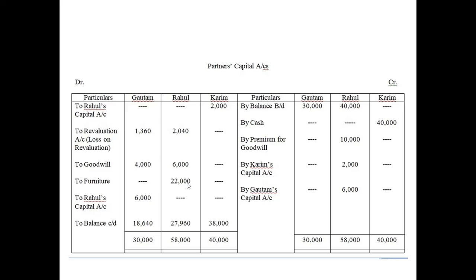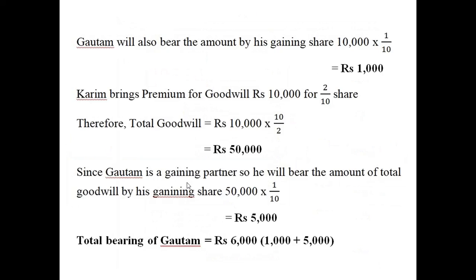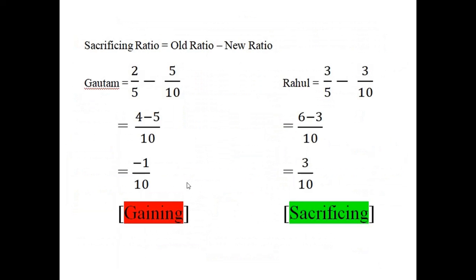You can check here in adjustment number C, Karim is bringing 40,000 as his capital and 10,000 as his share of goodwill. So we saw already that Rahul is a sacrificing partner. So Rahul will get the entire amount of premium for goodwill, that is 10,000.